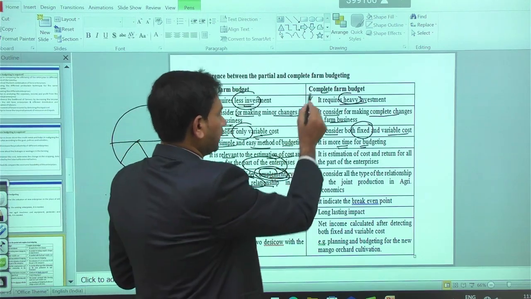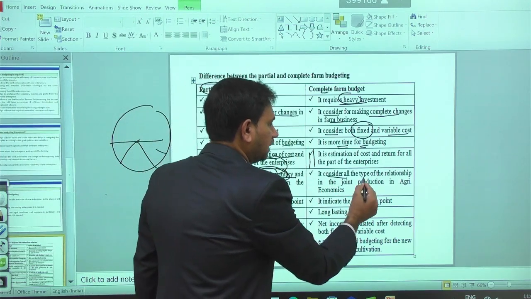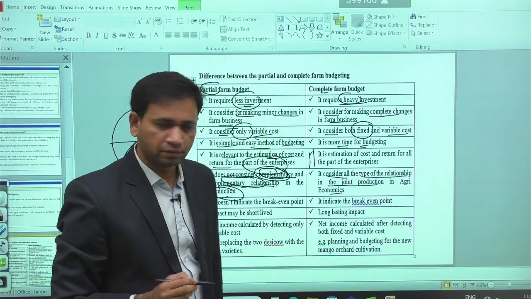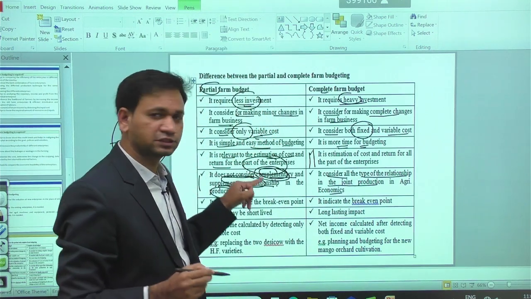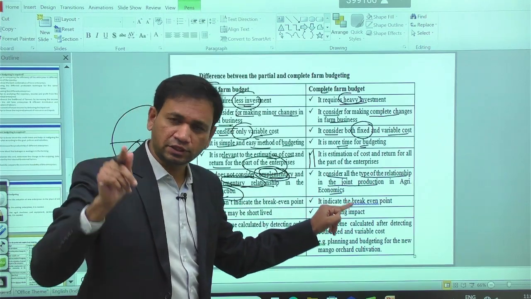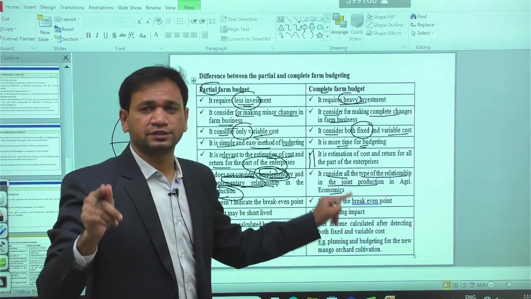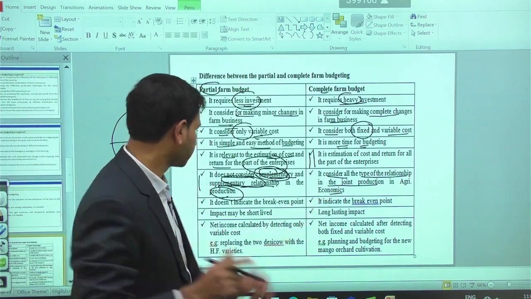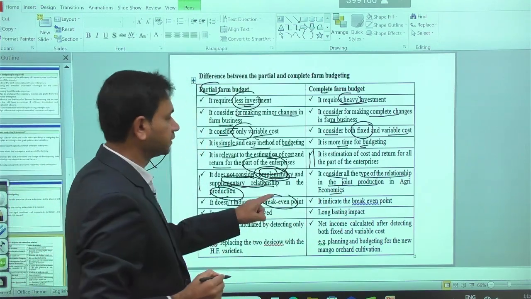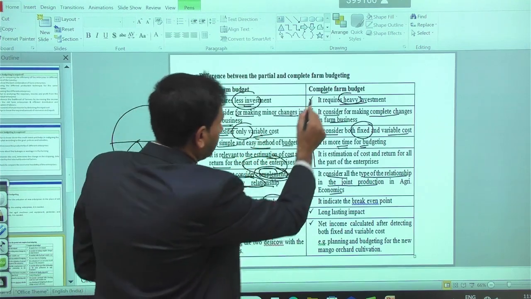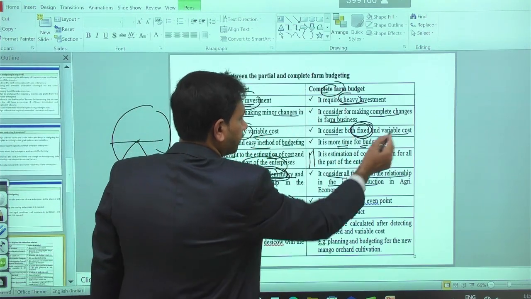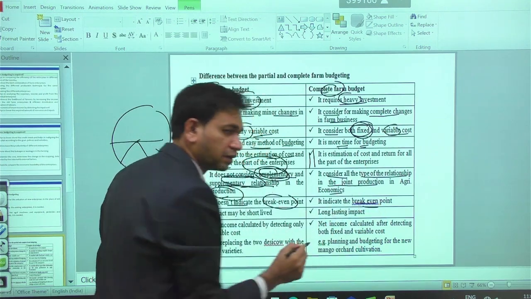But in the case of complete budgeting, it considers all types of relationships in crop production. In partial budgeting, such relationships are not counted, but in complete budgeting, even such mechanisms are considered in estimating the cost and return. Then partial budgeting does not indicate the break-even point because we are considering only variable cost here. In complete budgeting, by considering the fixed and variable cost, estimating the break-even point is possible.